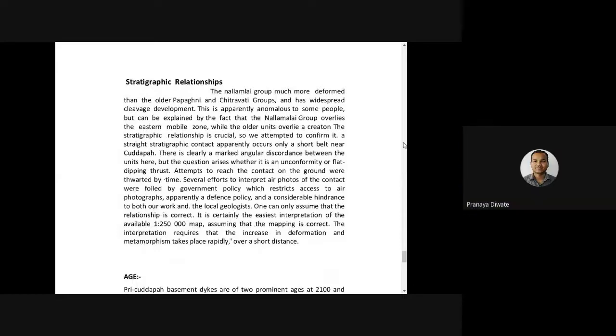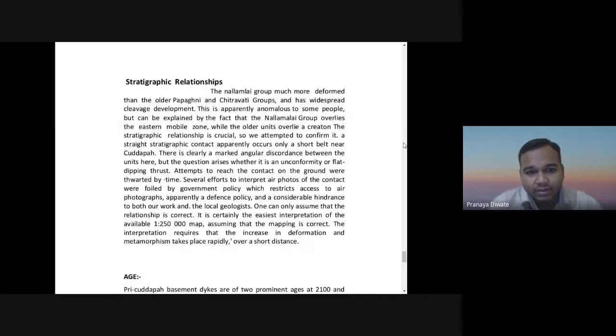can be explained by the fact that the Nallamalai group overlies the eastern mobile zone, while the older units overlie the craton. The stratigraphic relationship is crucial. A confirmed stratigraphic contact apparently occurs only in a short belt near Kadapa. There is clearly a marked angular discordance between the units here, but the question arises whether it is an unconformity or